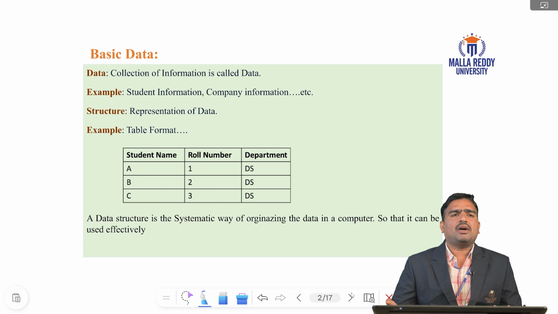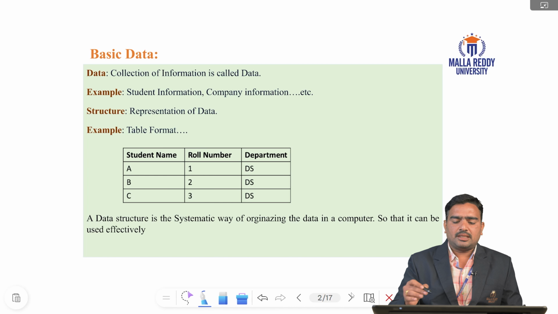Nowadays, many people have more data. So, information is called data. What is meant by data structures? A data structure is a systematic way of organizing the data in a computer so that it can be used effectively. For example, when you store the data, whenever you want it, you can easily access it. That is called data structures.